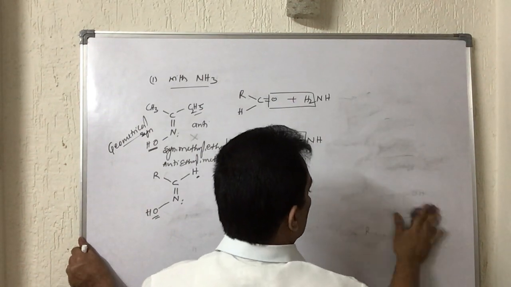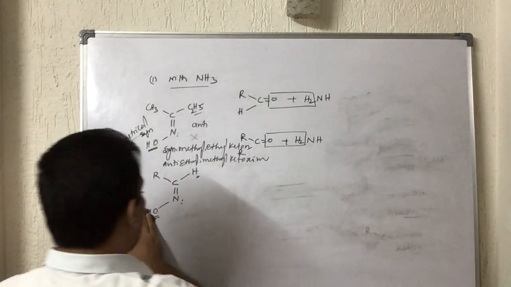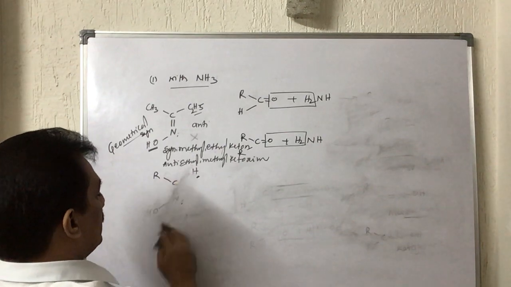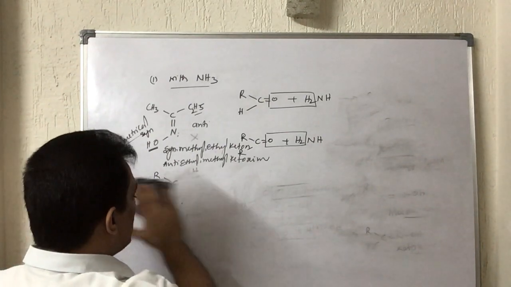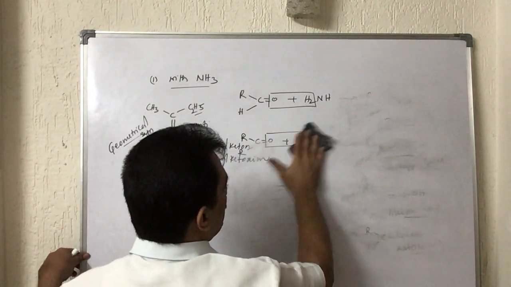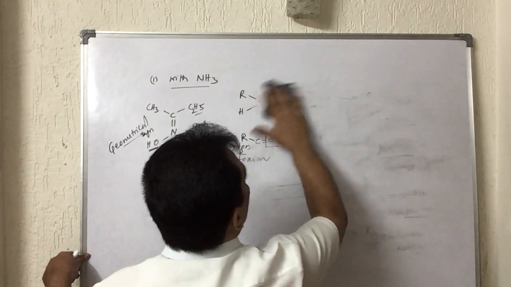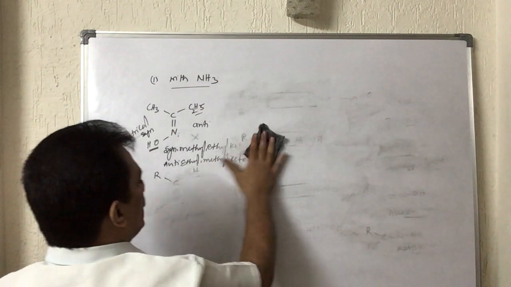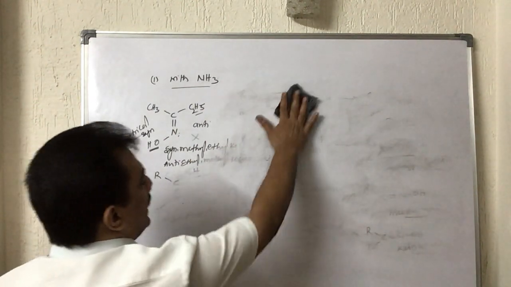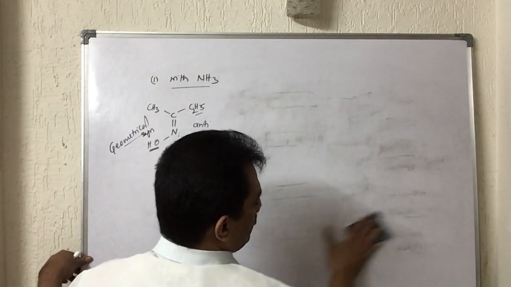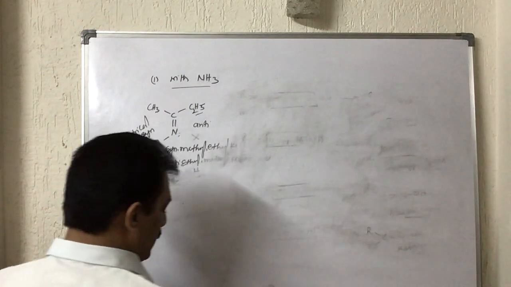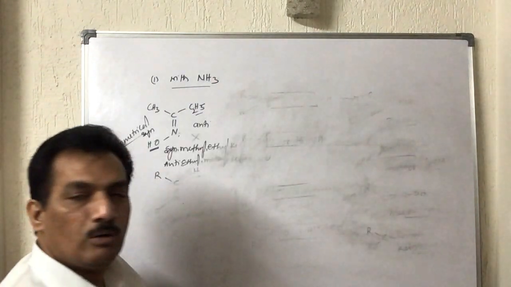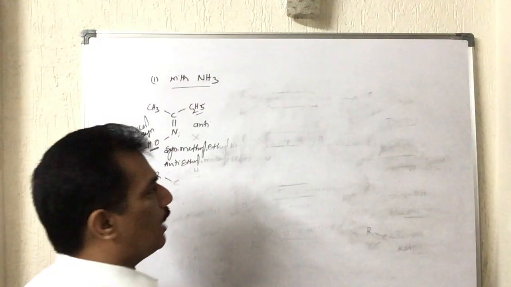From hydrazine, the product formed is hydrazone. In the coming session we will go through the mechanism, how they happen, and the different products with illustrative examples. Meanwhile, for your convenience, you have to consider the names of the compounds.